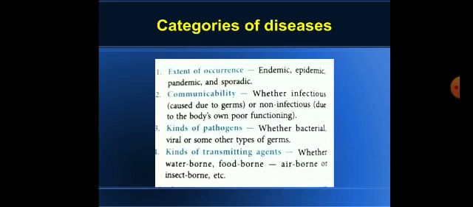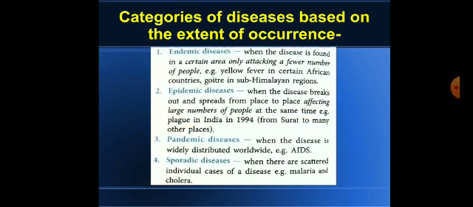Now the next slide is about categories of diseases based on the extent, meaning at which place it occurred and how much area it covered. Means one state to another state or one country to another country. Based on that spread, diseases are further divided into 4 categories as you can see.